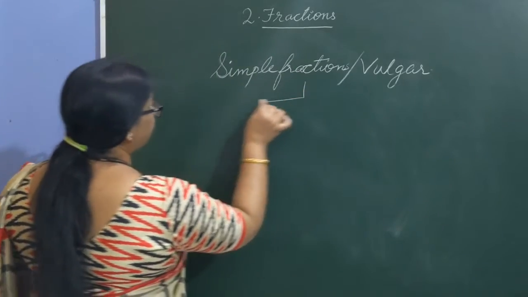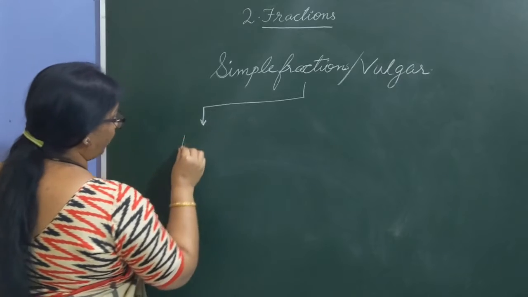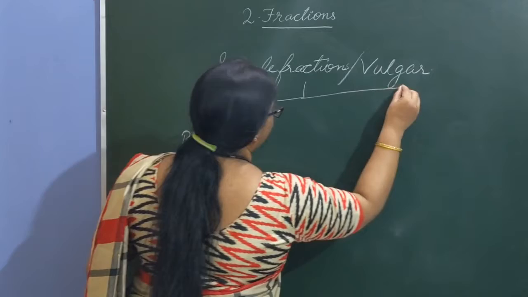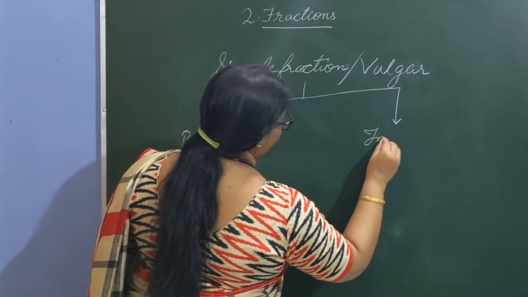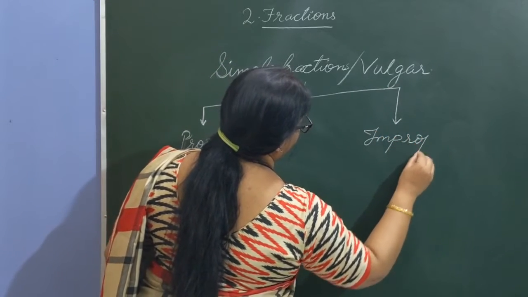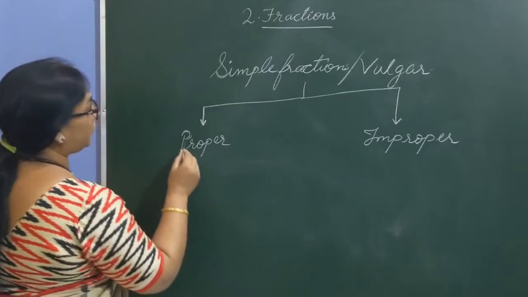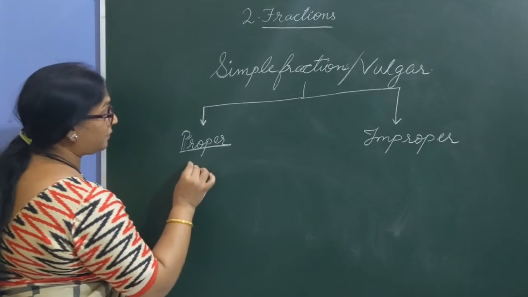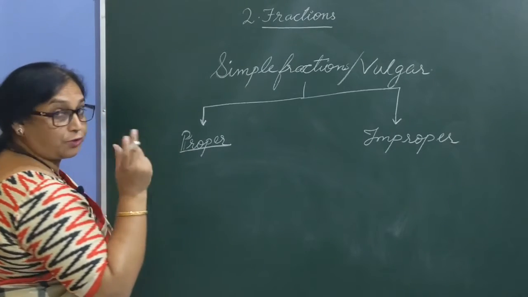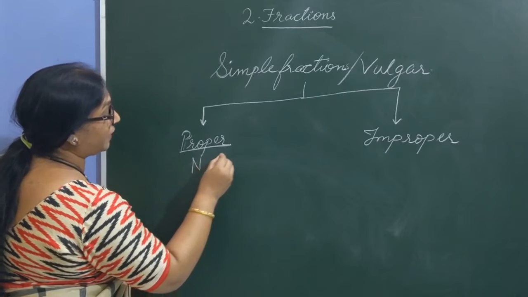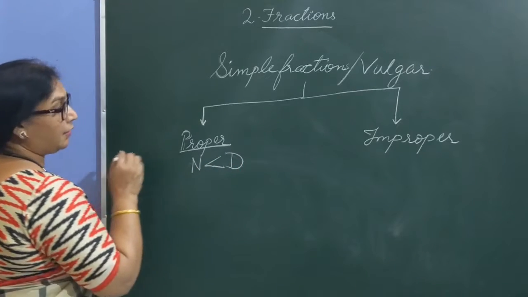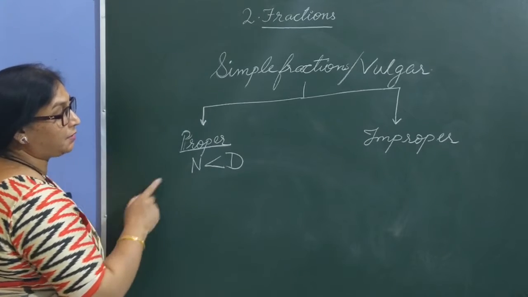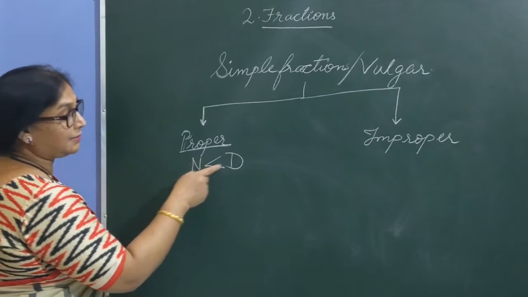Simple fractions can be proper or improper. Now let's move to the first, proper fractions. In case of proper fractions, always the numerator, let me use the short form capital N, is less than the denominator. Let me define it again. A proper fraction is a type of simple fraction in which numerator is always less than denominator.